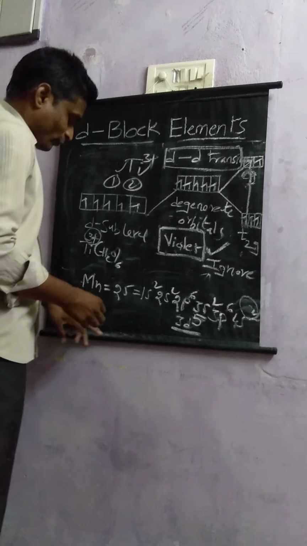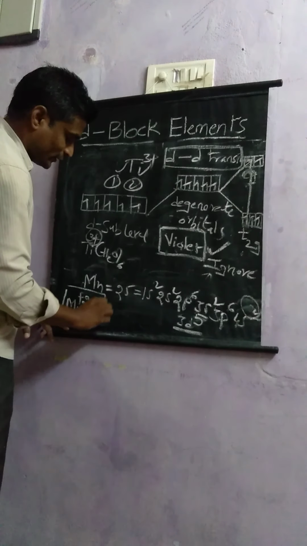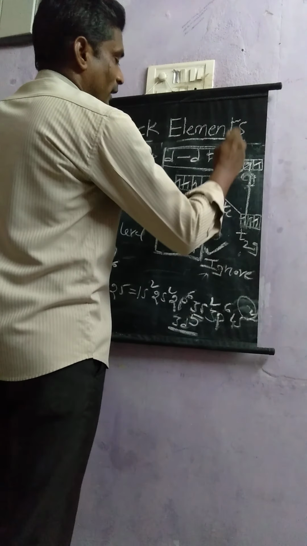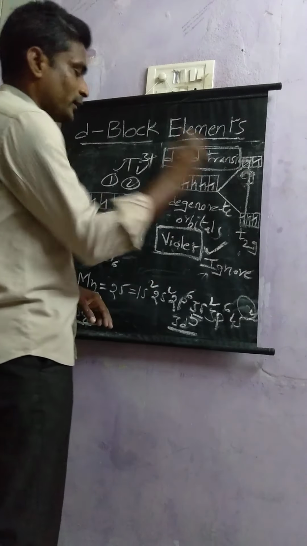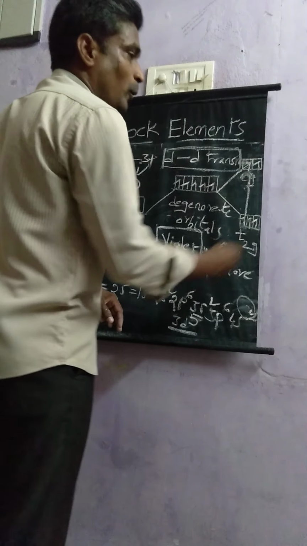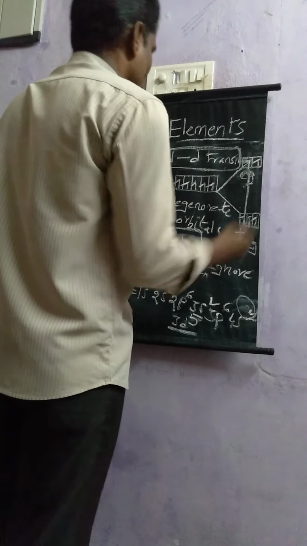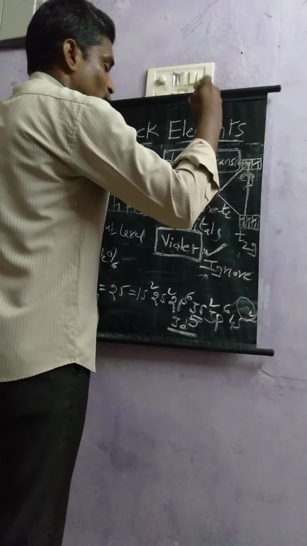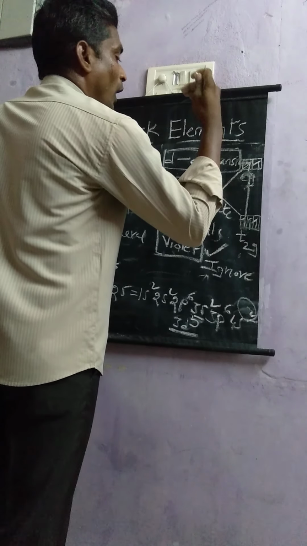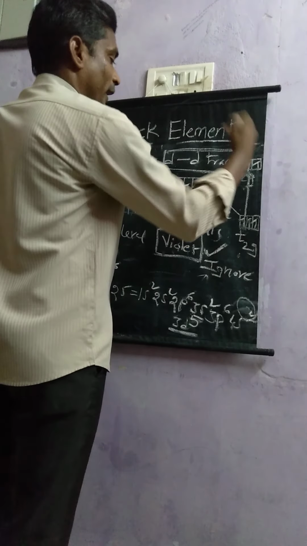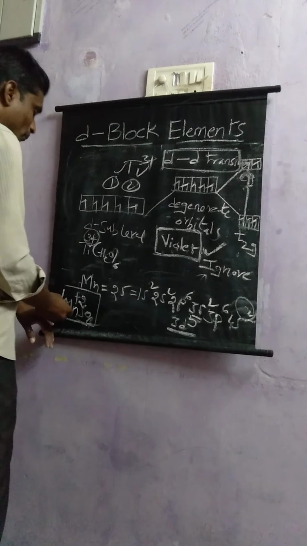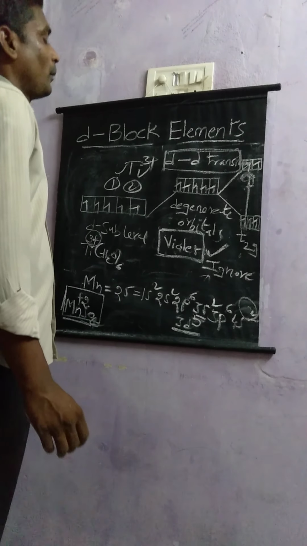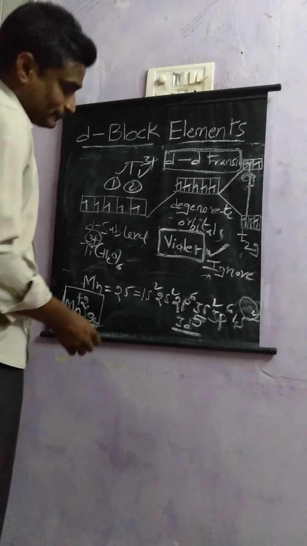One reason is d to d transition, and another reason is that reversing of spin is not possible, so that is a forbidden transition. That is why the electron has little tendency to jump from lower energy to higher energy, and why all manganese compounds show pale pink color. Okay.